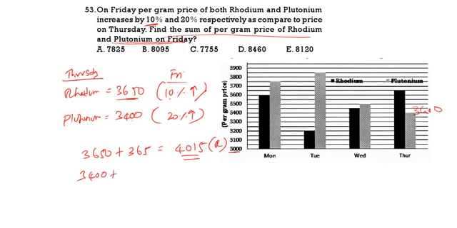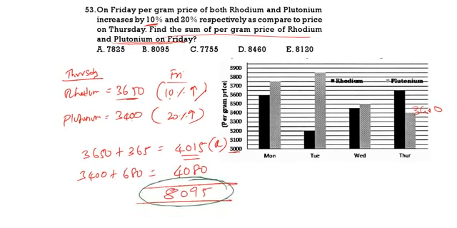340 is 10%, 20% means 680. That will give 4080. Now, what is the total? This is 95, this is 0, this is 8. So, the correct answer is 8095. 8095 means option 2 will be the correct answer. See the next question.